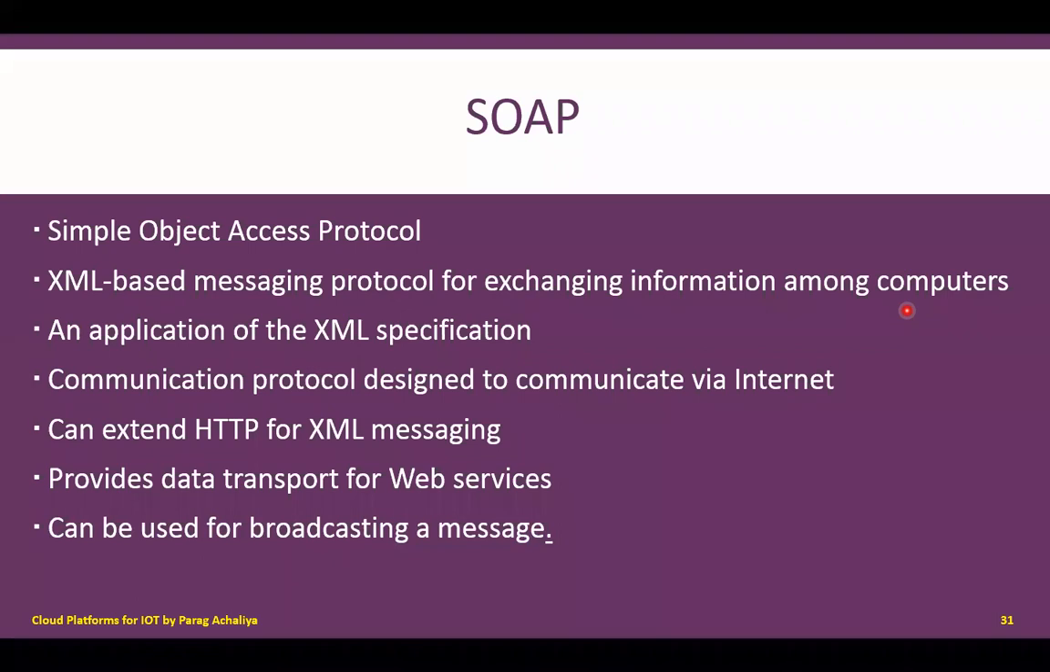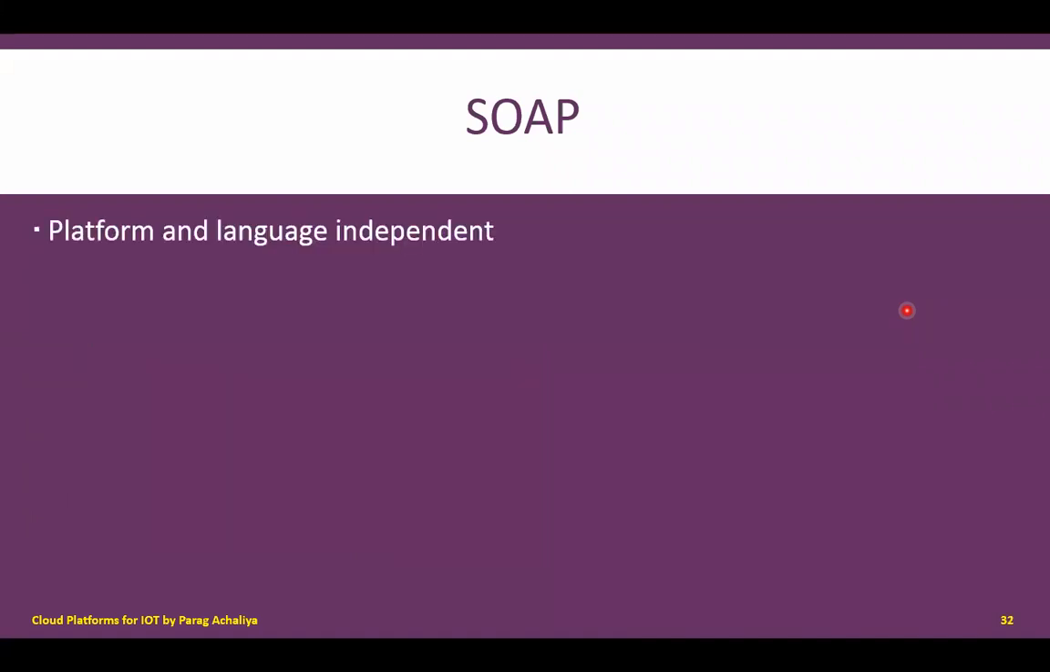SOAP can be used for broadcasting a message. If any user wants to broadcast a message between various nodes of an IoT application, that user can use the SOAP protocol. With the help of this protocol, a user can broadcast a message among various other users. The SOAP protocol is platform and language independent, so it can work on any platform as well as any language.